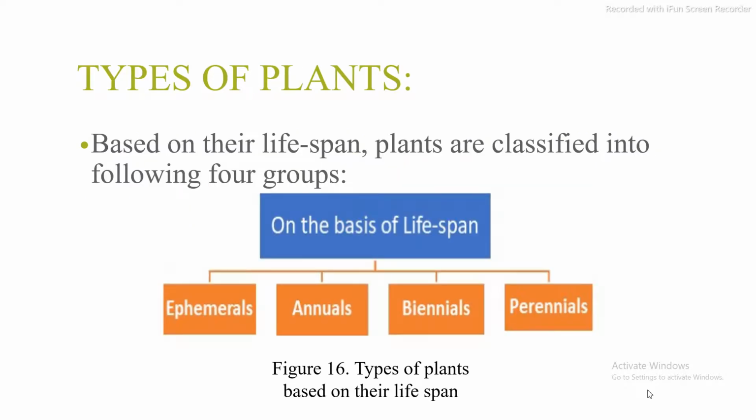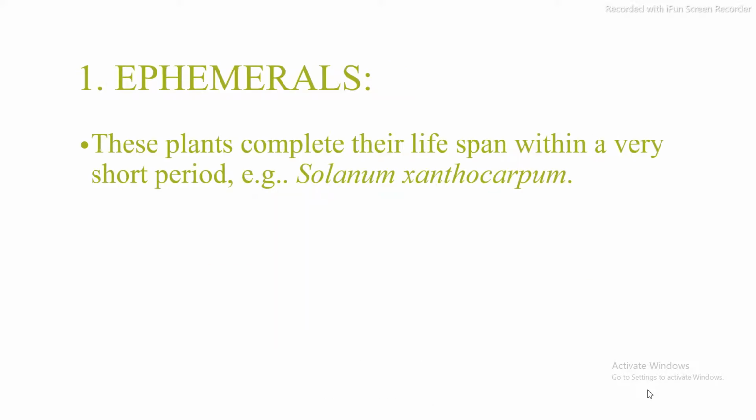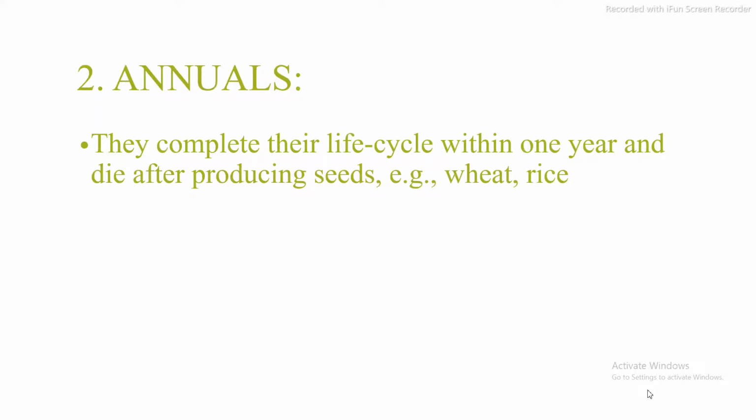Types of plants. Based on their lifespan, the plants are classified into the following four groups. On the basis of their lifespan, there are four types of plants: ephemerals, annuals, biennials and perennials. Ephemerals. These plants complete their lifespan within a very short period. The most common example of these plants is Solanum xanthocarpum. Annuals. They complete their life cycle within 1 year and die after producing the seeds. Examples of these plants are wheat and rice.